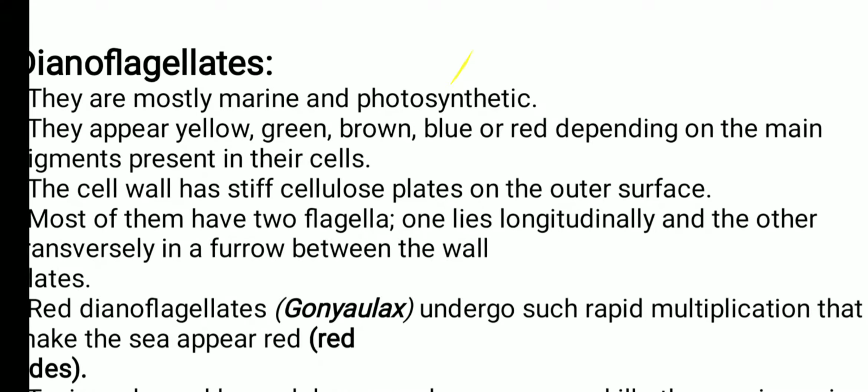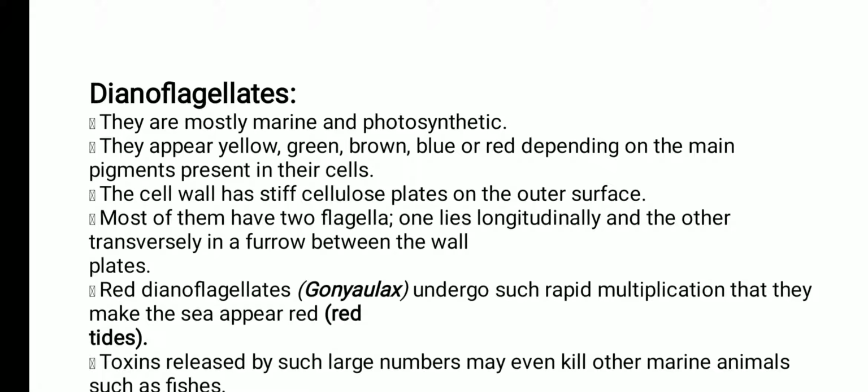Again, the very important thing, in dinoflagellates the cellulose plates are present on the outer surface. Most of them have two flagella. Flagella for what? I discussed with you the function of the flagella. The function of the flagella and the cilia is locomotion.